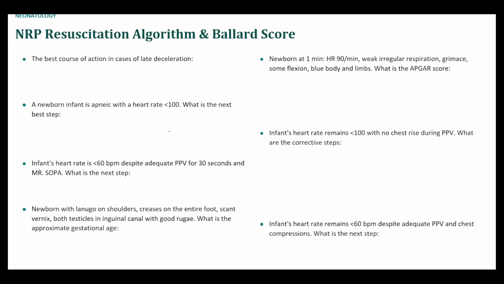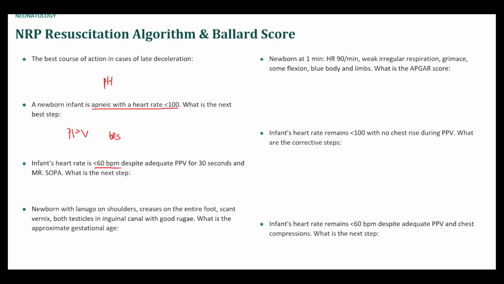The NRP is the Neonatal Resuscitation Program. I'll talk about that later on. So the best course of action in cases of late deceleration is to measure the fetal pH. A newborn infant is apneic with a heart rate under 100. Best thing to do, I think, is just PPV, which is positive pressure ventilation. And you do this for 30 to 60 seconds. I think in the newest version of the NRP, they recommend 60 seconds before moving on to more advanced measures.